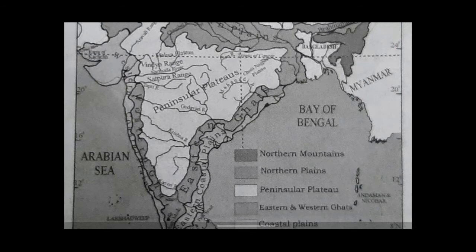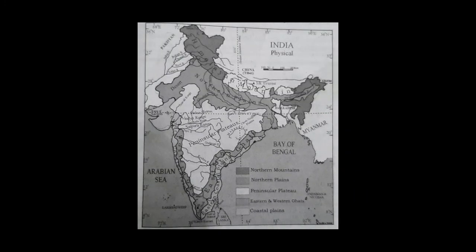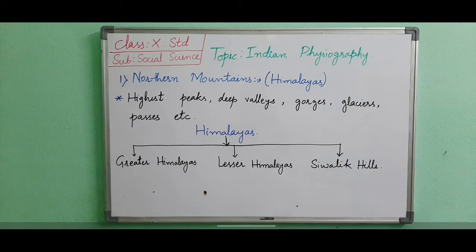This peninsular plateau is further divided into eastern Ghats and western Ghats. Now the fourth physical division is coastal areas. This is also further divided into eastern coastal plains and western coastal plains. We will see these four physical divisions in detail.